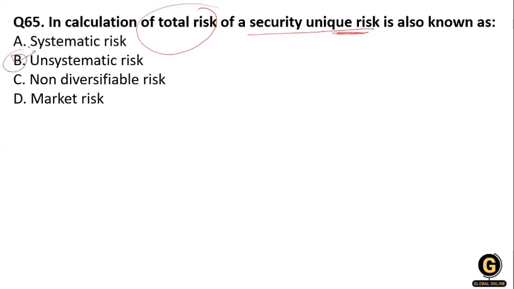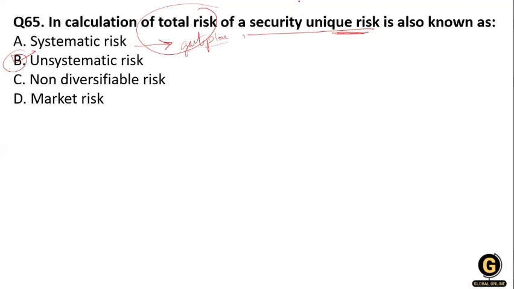So what happens in systematic risk? In systematic risk, the profitability of a loss is linked with the whole market, such as changes in government policy. The government changes its policies for some particular thing, like import export or the tax regime. So these are systematic risks.